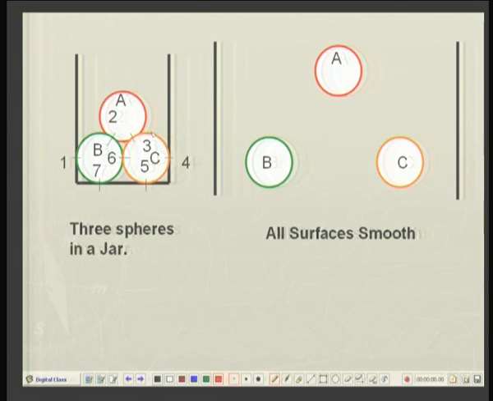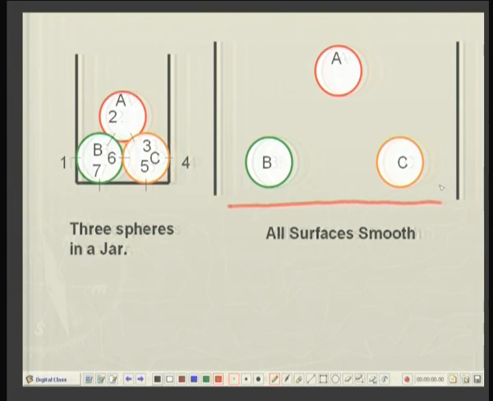Now, let us separate out the walls and the three spheres. These are the three spheres A, B, C, walls of the jar, and maybe the bottom of the jar also. Okay.